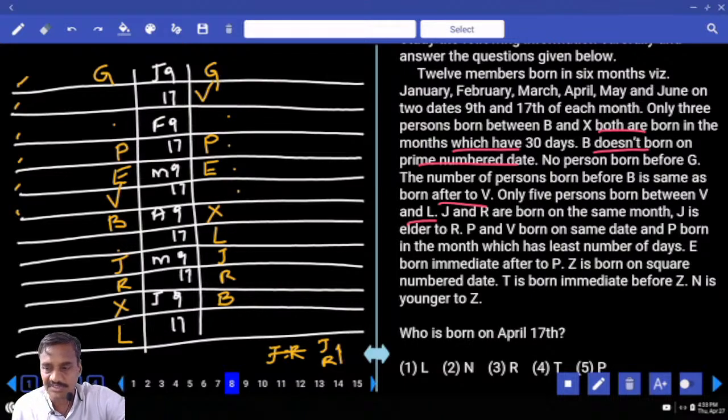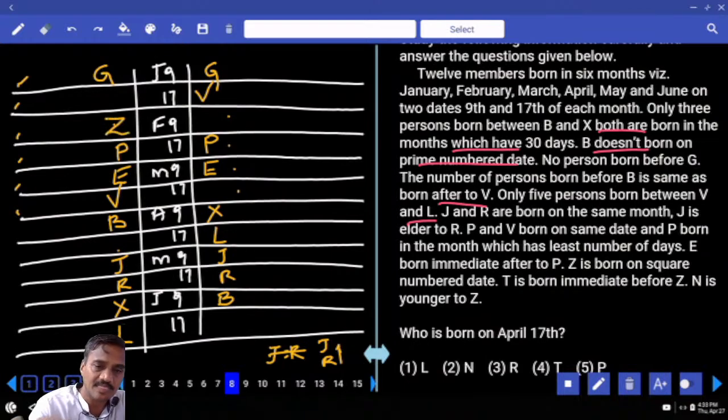And next one, Z is born on a square number date. That means Z must be born on the 9th. Z must be born on the 9th. Z on 9th.